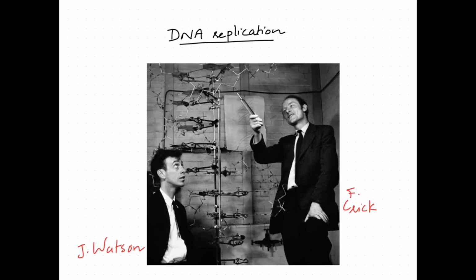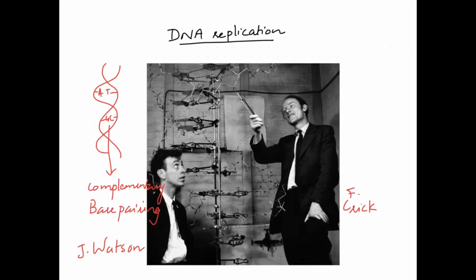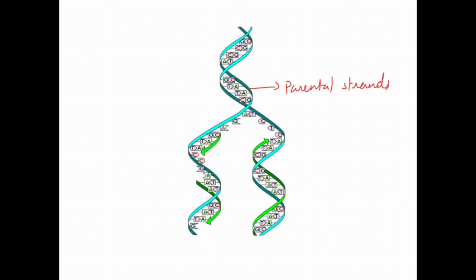base pairing. As we all know, complementary base pairing means the two DNA strands have these pairs. This base pairing is very specific, that is between adenine and thymine, guanine and cytosine. The principle of DNA replication is based on complementary base pairing, and this was proposed by Watson and Crick. These are parental strands, and these parental strands act as a template for synthesis of a new strand.